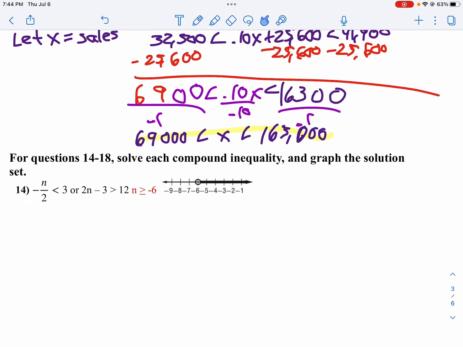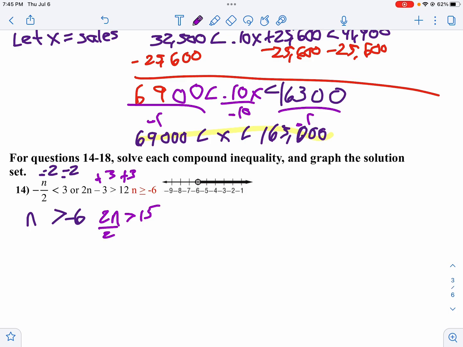Okay. On number 14, we're going to solve these compound inequalities. On the first one with an OR, remember we just do it twice. So I multiply both sides by -2. Since I'm multiplying by a negative, I flip the sign, so n is greater than -6. Then on the second inequality, I'll add 3 to both sides first. So I'll get 2n is greater than 15. Then I'll divide both sides by 2. n is greater than 7.5.